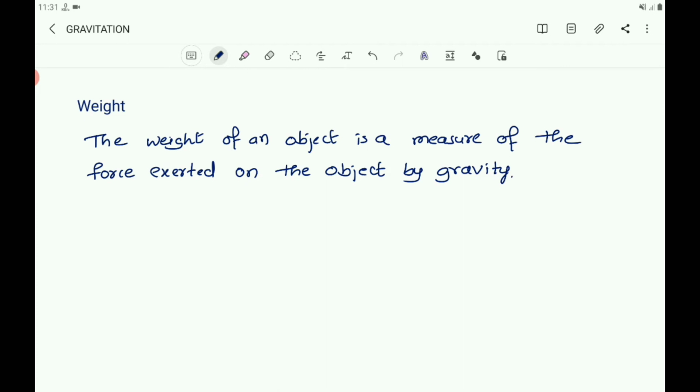So the weight of the object depends upon the acceleration due to gravity on the surface. That is, if it is on the earth, the weight depends upon the acceleration due to gravity of the earth. If the object is on the moon, then it is the mass and the acceleration due to gravity on the moon.